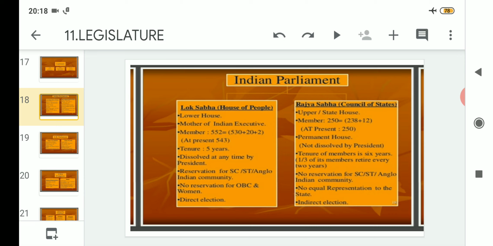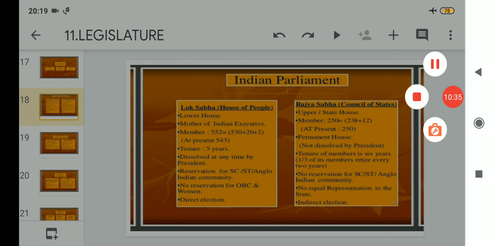And last but not the least, it has indirect elections. That means here the people don't have the right to choose the members of the Rajya Sabha. These are elected indirectly through the members of the assembly. Clear?